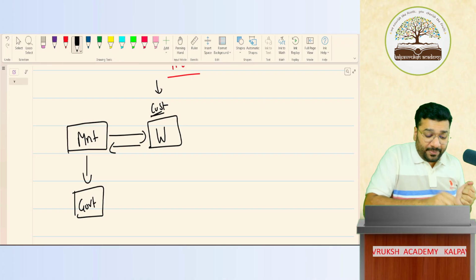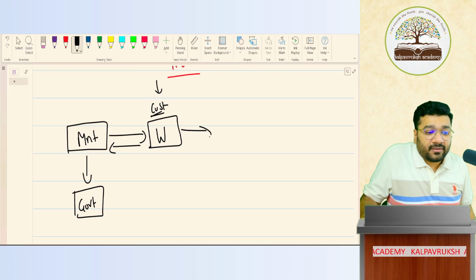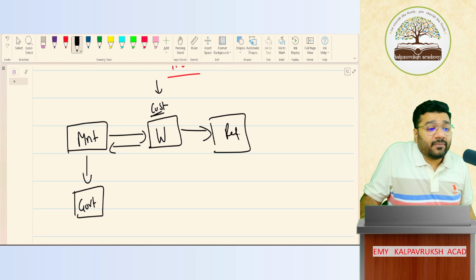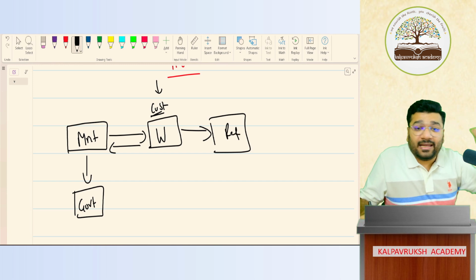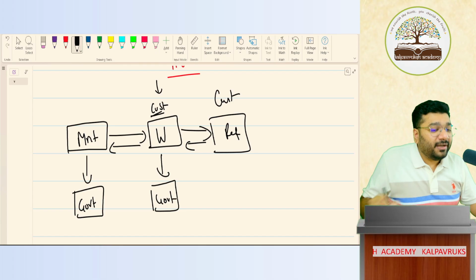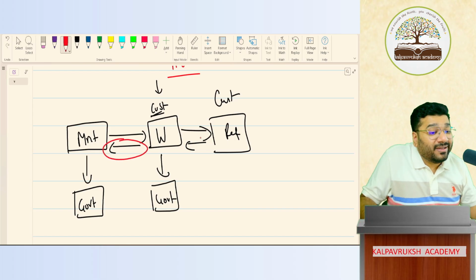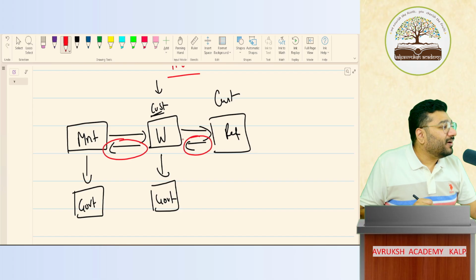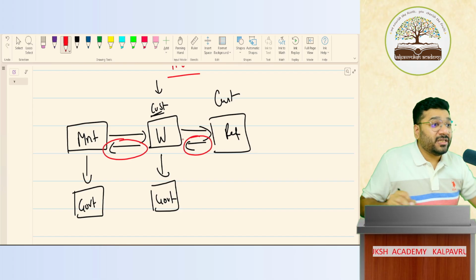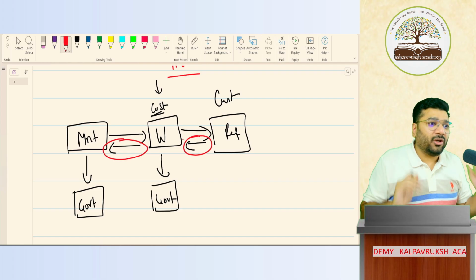Now what happens is this wholesaler will sell to the retailer. So for the wholesaler, who's the retailer? The customer. So this retailer will pay the wholesaler, and the wholesaler has to give the money to the government. So whatever taxes the wholesaler pays, he will recover from the retailer. Got it? Now this process is a little technical. When you do a proper practical question, you'll understand. Now I'm just telling you at the gross level.